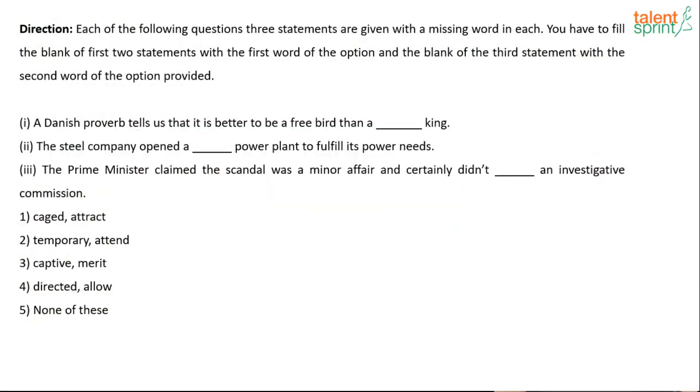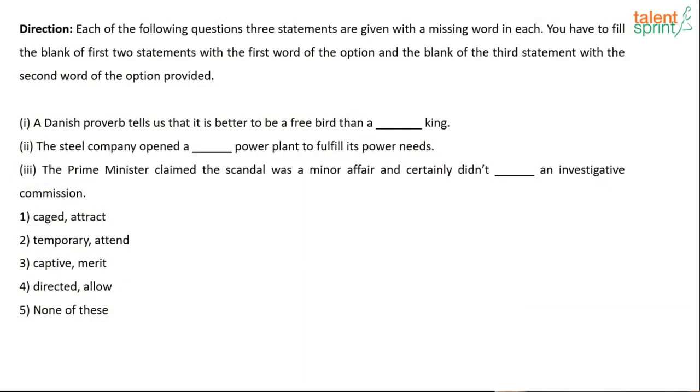Moving on to the next question. Now this is a different type of question. Here it's very simple, you just have to fill in the blanks. For the first two blanks, there is a pair of words given in the option. You have to choose the first word for the first two blanks, and for the last blank you have to choose the next word from the pair of words.